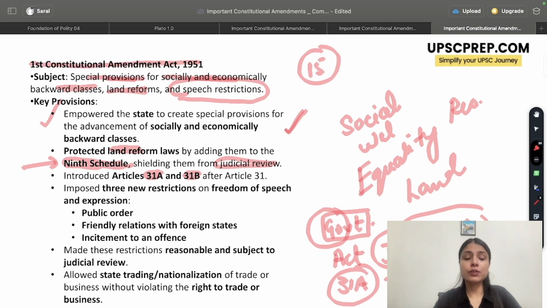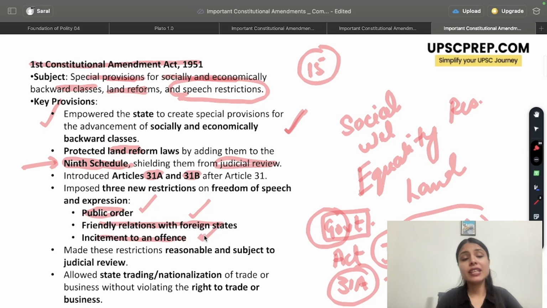Similarly, my dear students, it was seen that the freedom of speech and expression was being used to create nuisance, to disturb public order. Considering this, it was said that freedom of speech will now have some reasonable restrictions. So new restrictions were added to freedom of speech and expression. And what were these? Public order, friendly relations with foreign states, and incitement to an offense. So you have freedom of speech and expression, but there were three new reasonable restrictions added. One being public order, second being friendly relations with foreign states, and third being incitement to an offense.